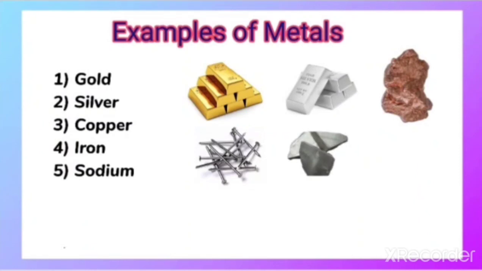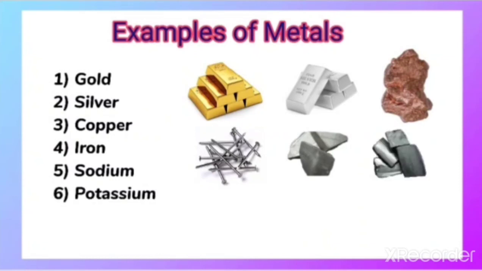Sodium metal is not familiar to you, because it is not used at home in our day-to-day life, but it is used in the laboratory for different experiments. So that is also a metal, and it also has a shiny appearance, but it is a soft metal that can be cut with the help of a knife. Next we have potassium.